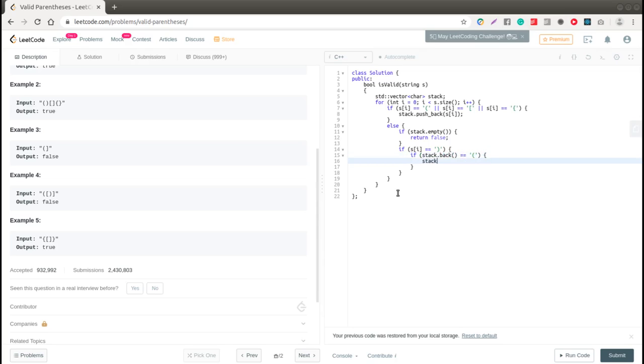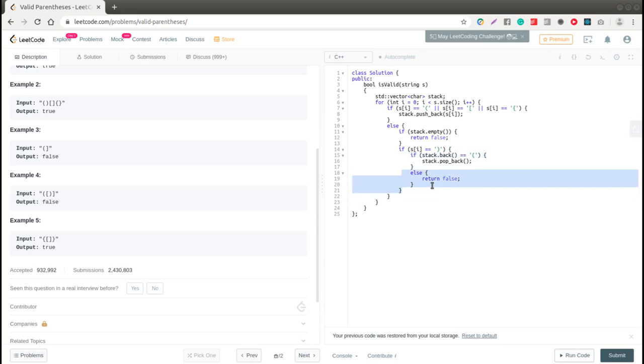Then we will pop it from our stack, and else we'll return false. If the bracket on top of our stack doesn't match the current bracket, then we'll return false.